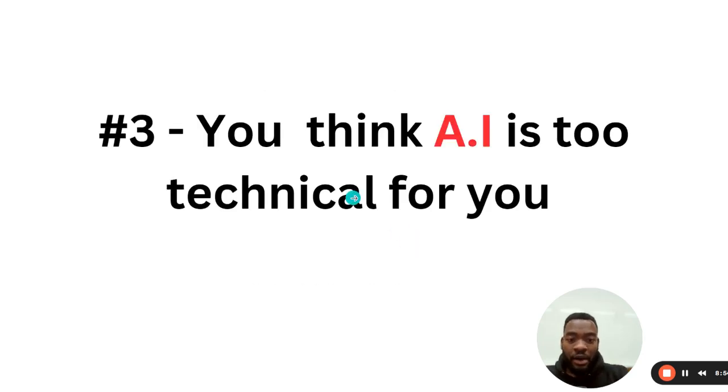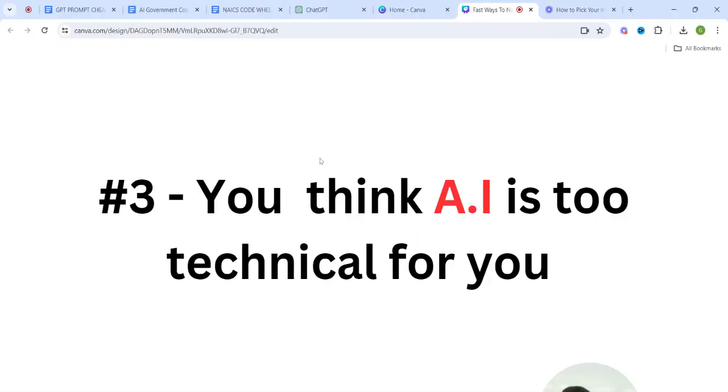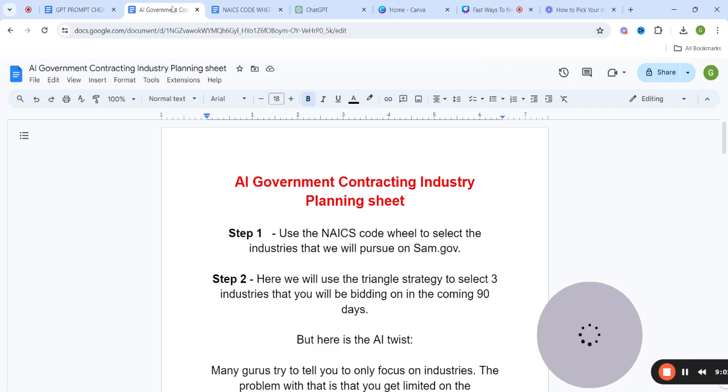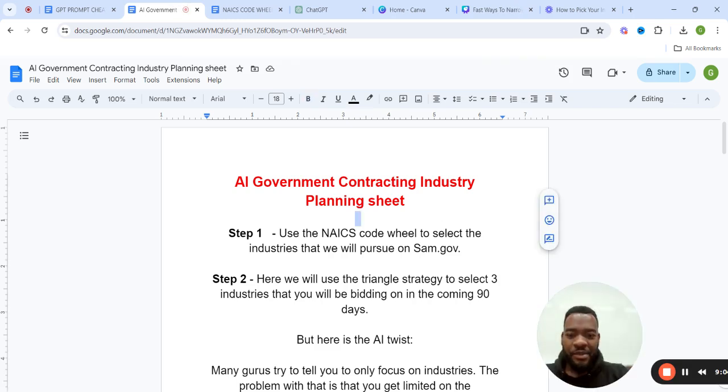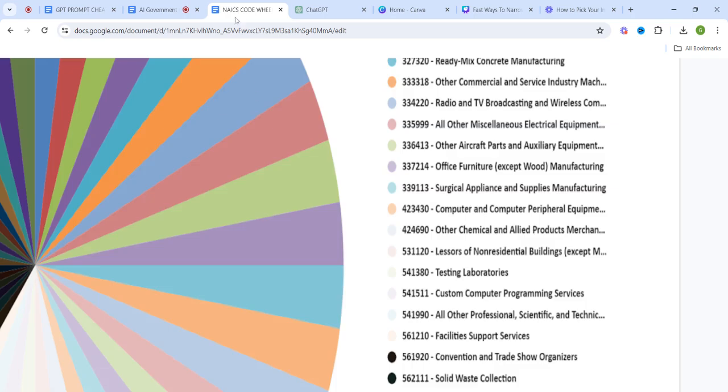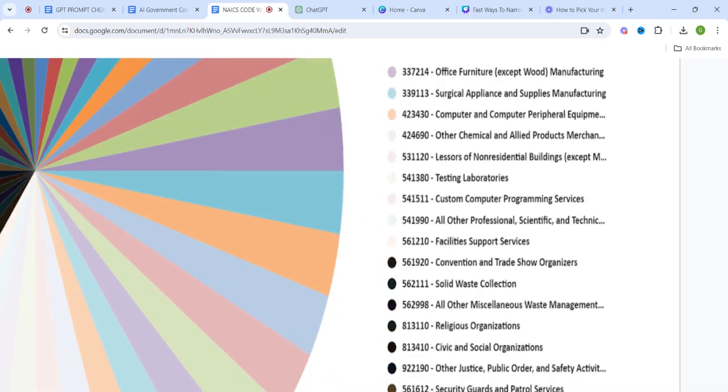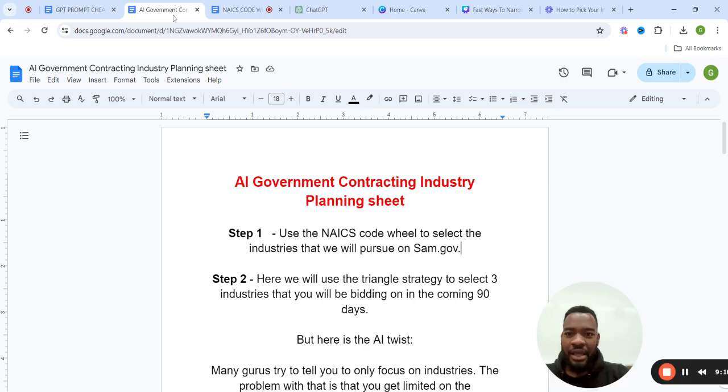Now, what I'm going to do is I'm going to show you this method, how we're able to actually use some ChatGPT prompts. The first step is going to be to use the NAICS code wheel to select the industries that we would like to pursue. Here is the NAICS code wheel. It's something that I created with some high volume NAICS codes. The first one we're going to go with now is, let's go with 562111. Now, there's a document here. And in fact, before I go into using the NAICS code wheel, let me go through the steps completely.